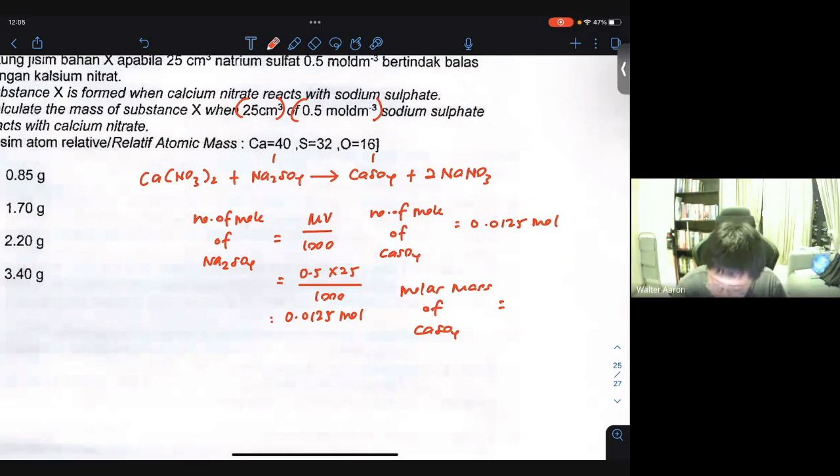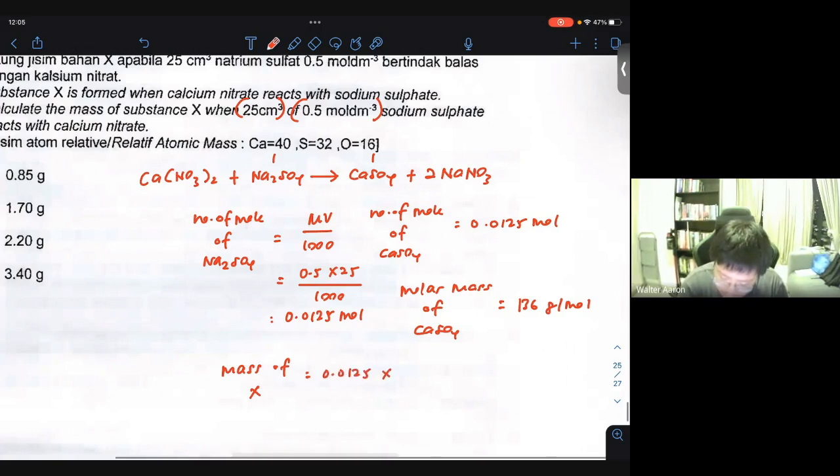So 136 grams per mole. Therefore, the mass of X produced will be 0.0125 multiplied by 136. So your answer here will be 1.7 grams.